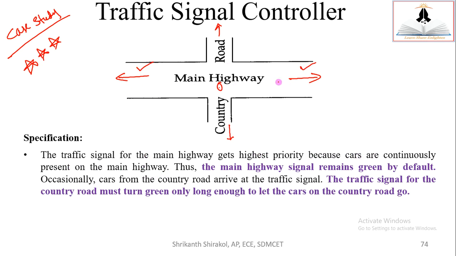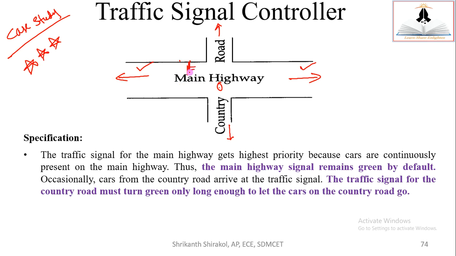Cars are continuously flowing onto it. Hence, the priority is given to the main highway. Thus, the main highway signal remains green by default. So this remains the traffic lights. Think that I have installed the traffic lights here. People moving this side, this is green. Let me put a signal here.